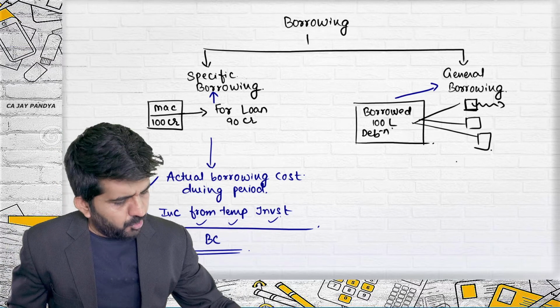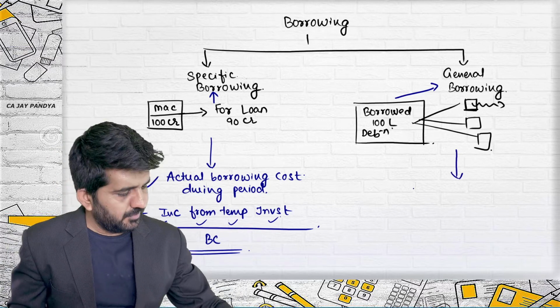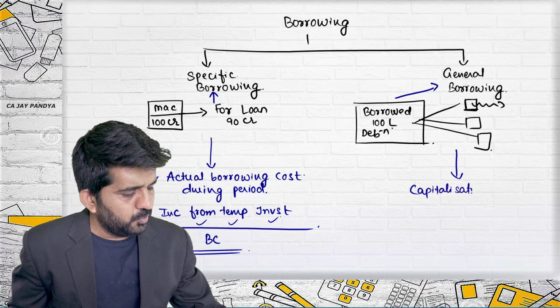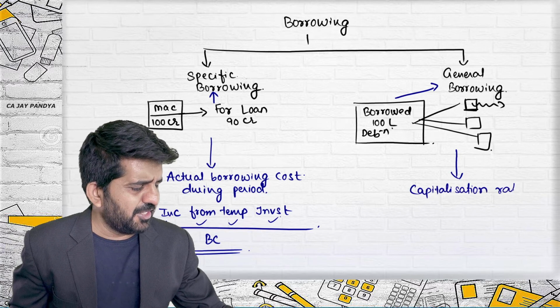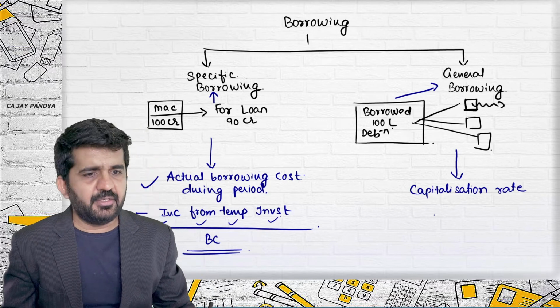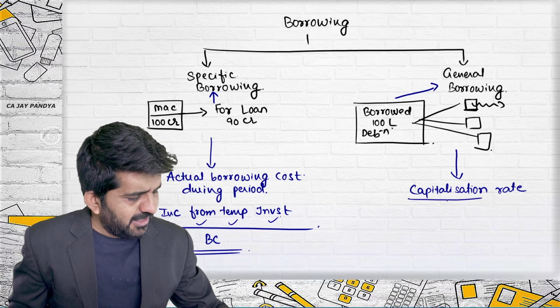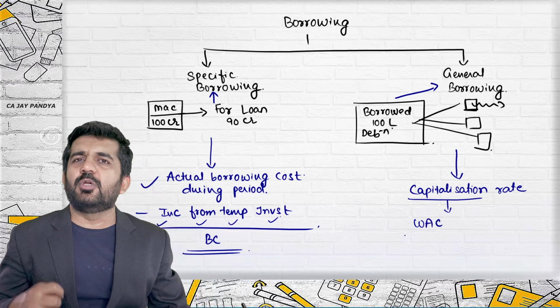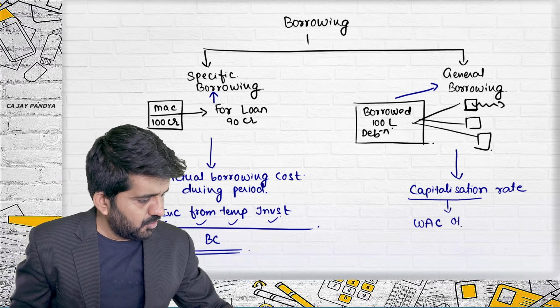If it is borrowed generally, capitalization rate should be used. What is capitalization rate? It is very easy. We will also be learning it. Capitalization rate is weighted average cost. We are going to learn even this in finance.